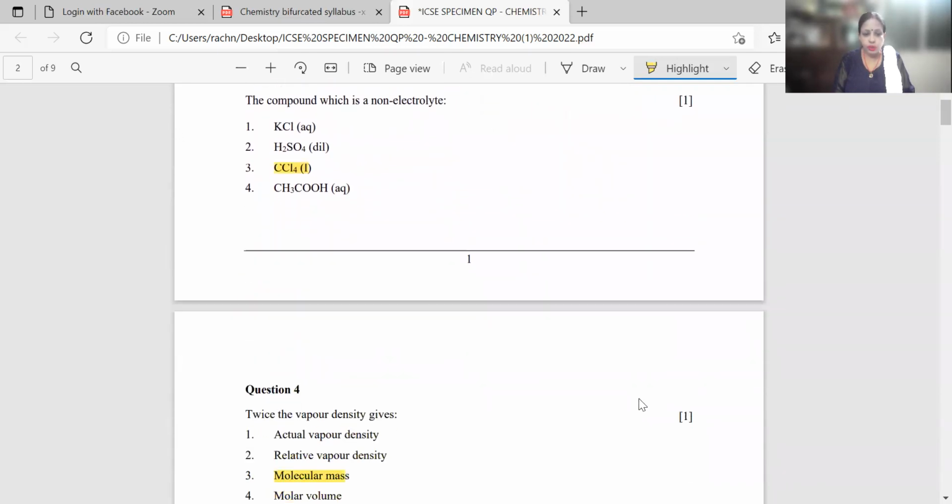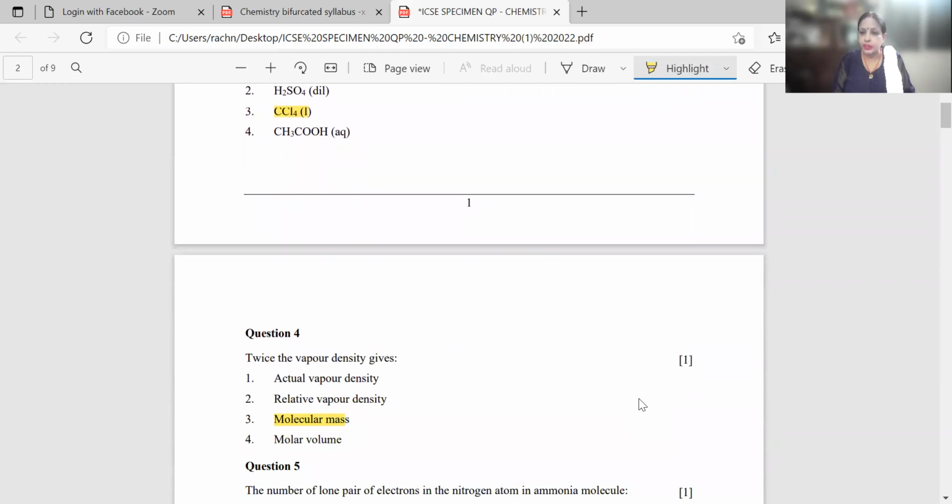Then comes question number 4. It says twice the vapor density gives. Now this is a question which belongs to the numerical chapter, mole concept and stoichiometry, in which vapor density is a term which we have done. When vapor density is multiplied by 2, it gives you the value for molecular mass. The 4 options given are option 1, actual vapor density, option 2, relative vapor density, option 3, molecular mass, and option 4, molar volume. So the correct answer is option number 3, because vapor density multiplied by 2 will always give you the numerical value for molecular mass.